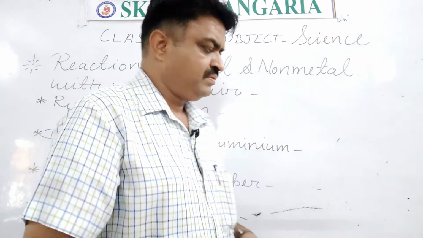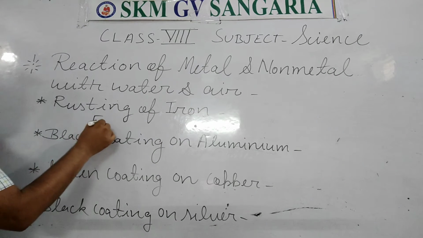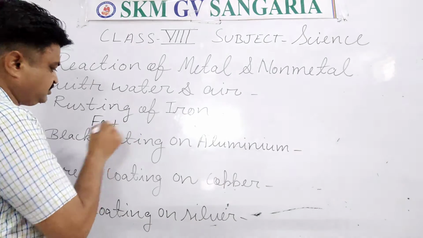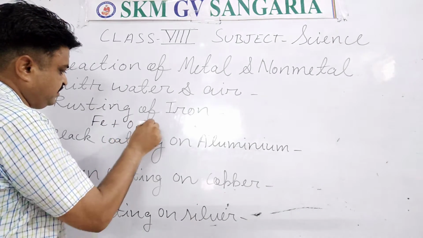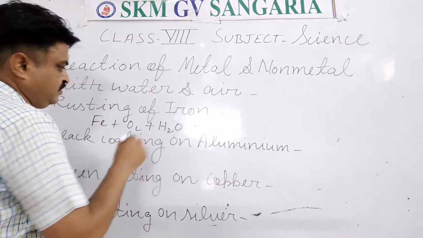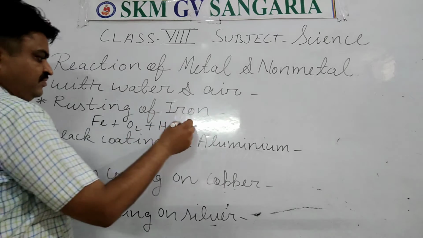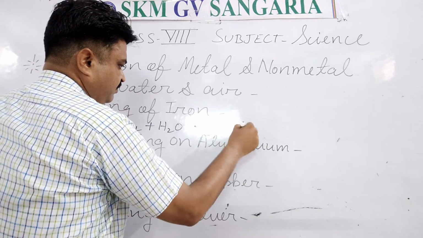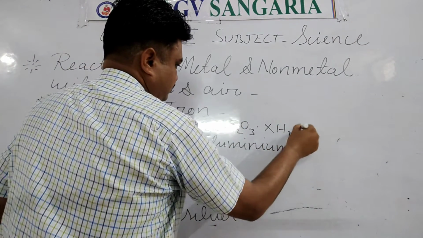There is one reaction that takes place in this. When the iron is put outside in the presence of oxygen and water or moisture or steam, then it reacts with it, and what does it form? It forms Fe2O3·xH2O.